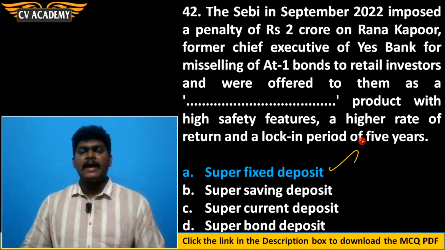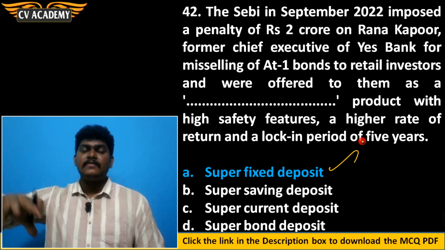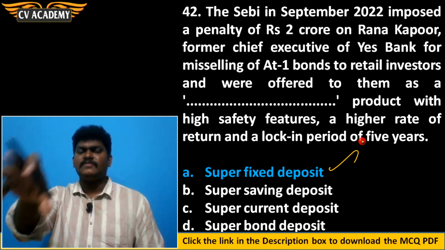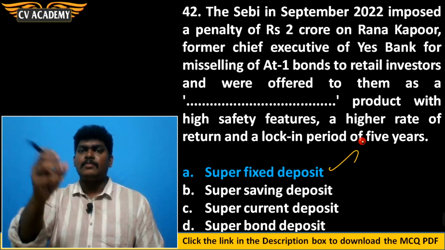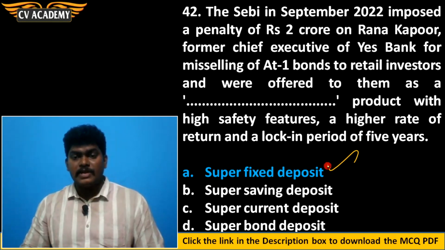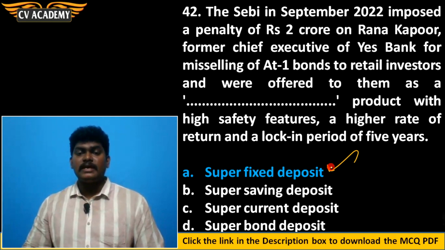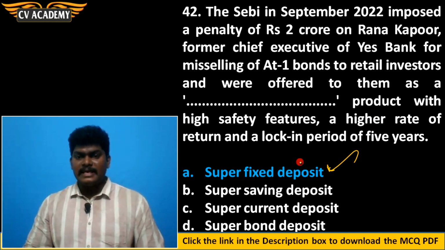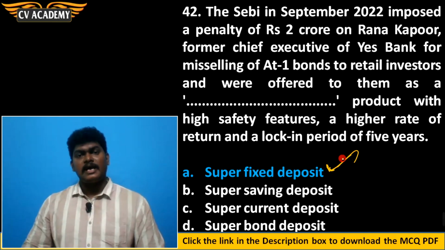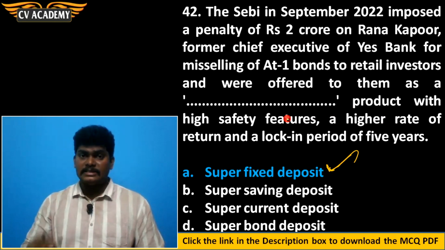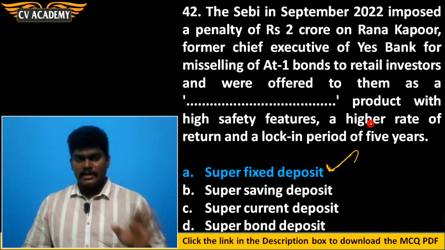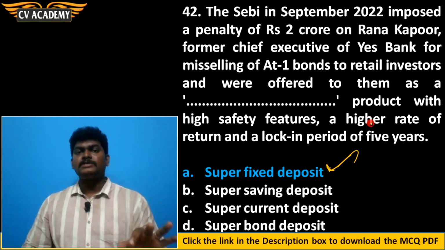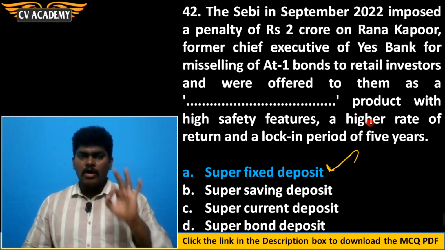They have cheated the retail customers, and made them take the amount they had invested in the fixed deposit and invest it in the AT1 bonds. They told them that AT1 bonds are a super fixed deposit product. By stating that name only, they cheated the customers, saying it is a good product with high safety features that will offer higher rates of return. Definitely, it offers higher returns, but it has higher risk, because in AT1 bonds there is no maturity date, there is no call option.